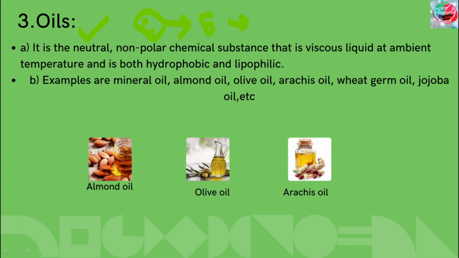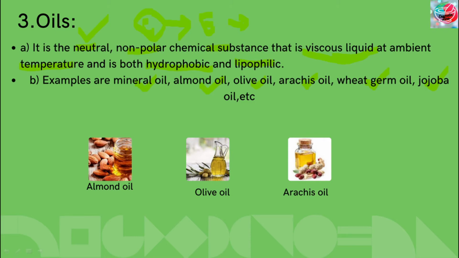It is a neutral, non-polar chemical substance that is viscous liquid at ambient temperature and is both hydrophobic and lipophilic. Some of the examples are mineral oil, almond oil, olive oil, arachis oil, wheat germ oil, and jojoba oil. There are many oils which can also be used in the cream.